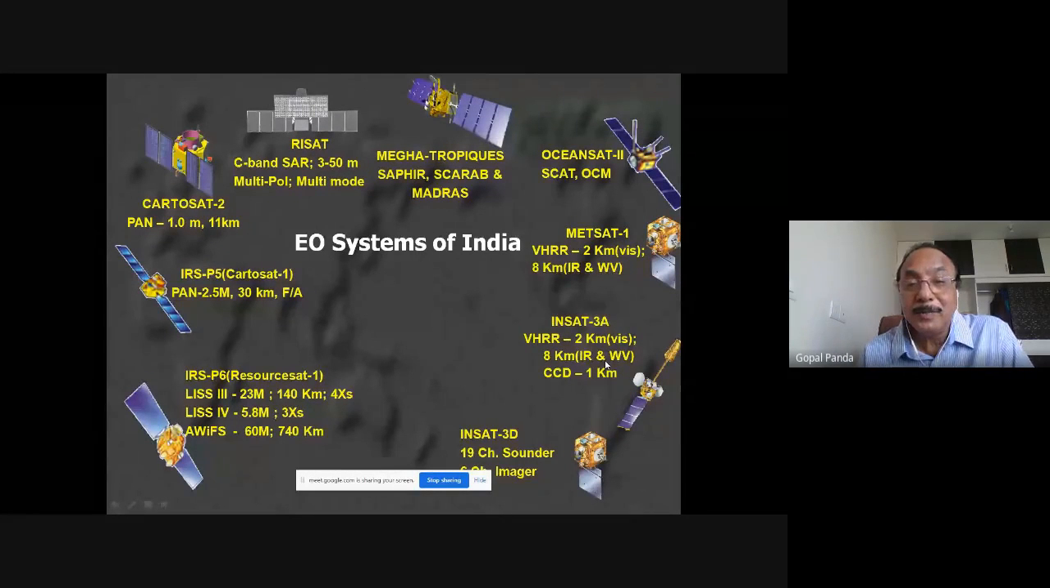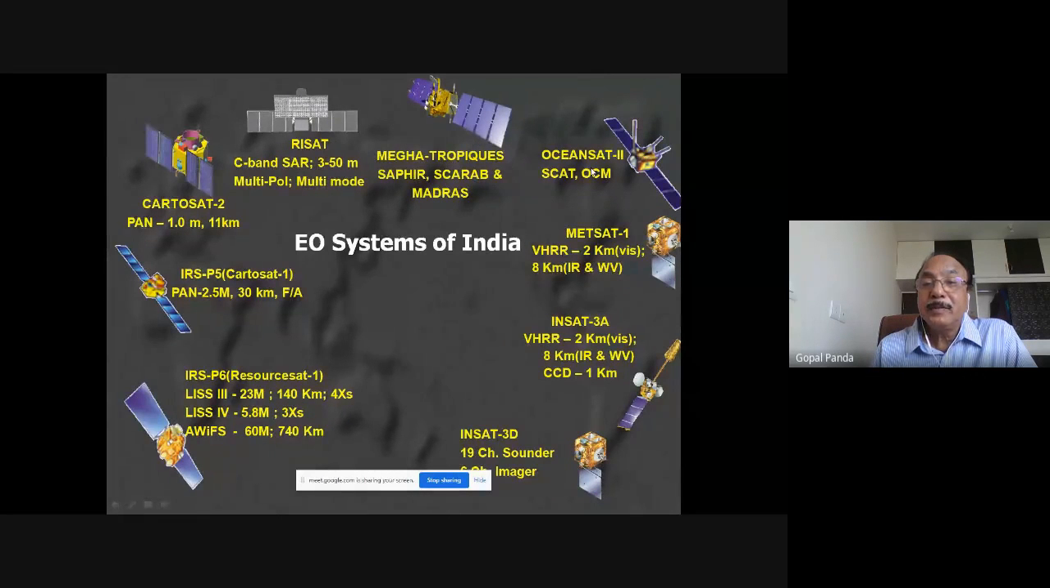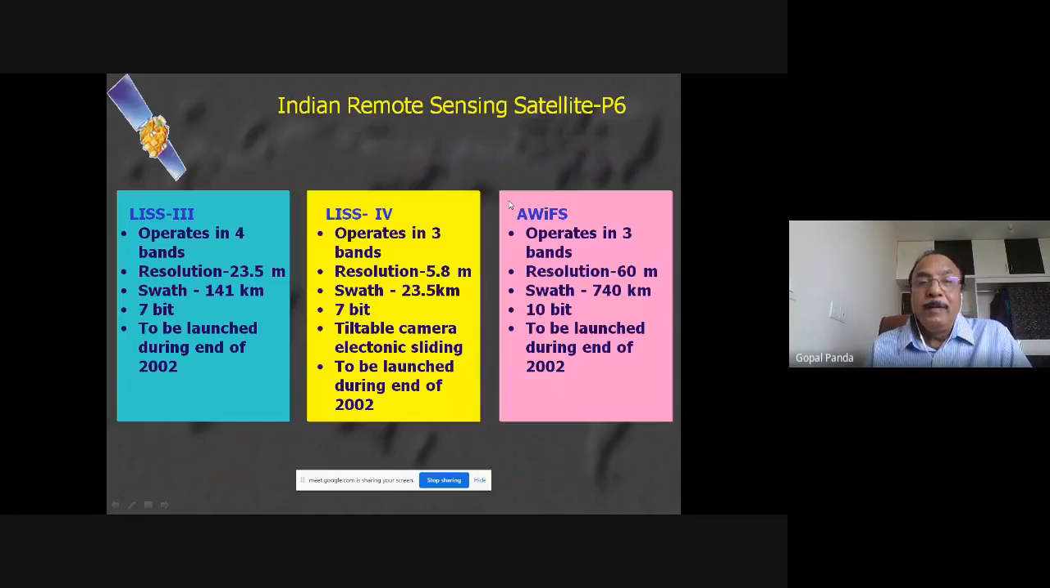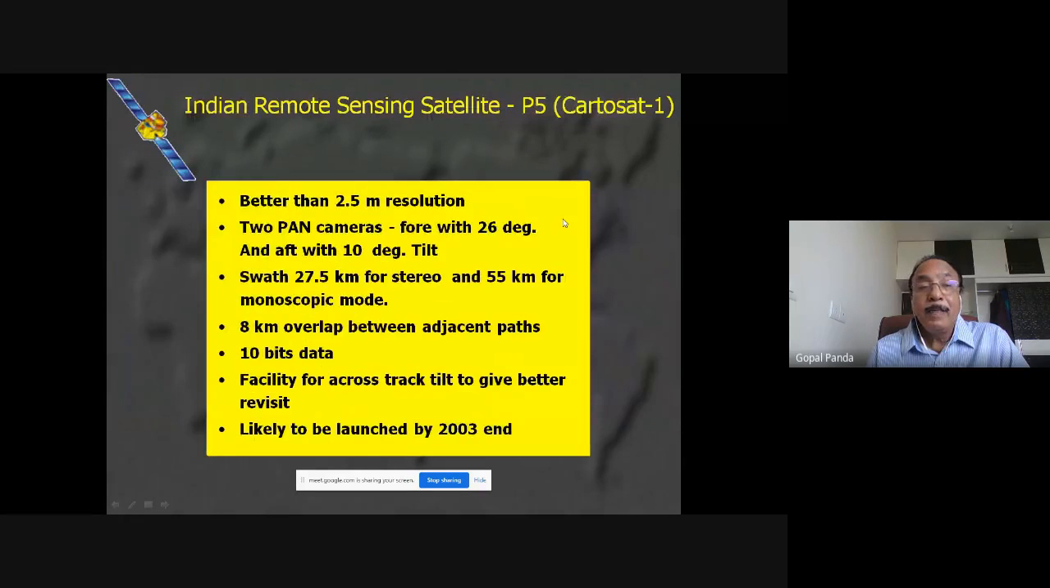So there are different Earth observation satellites with different application areas, which the Indian Remote Sensing program and the Department of Space have instituted. They are trying to collect the information, establish its different application areas, standardize the products, and then send them to the market for people to use. And this IRS-P6 has three sensors: LISS-3, LISS-4, and AWiFS. And this is Cartosat-1, that is IRS-P5, which has 2.5 meter resolution with a pan camera, a swath of 27 kilometers by 27 kilometers, and 10-bit data.